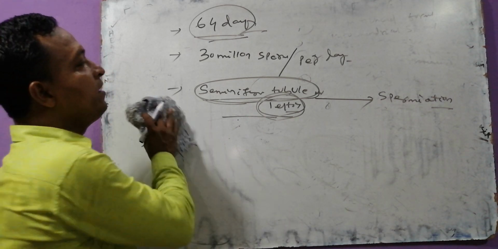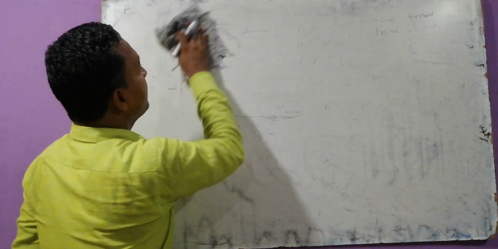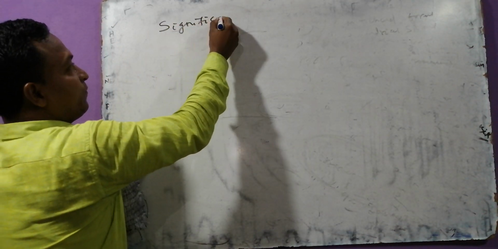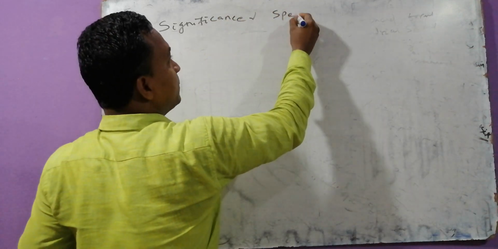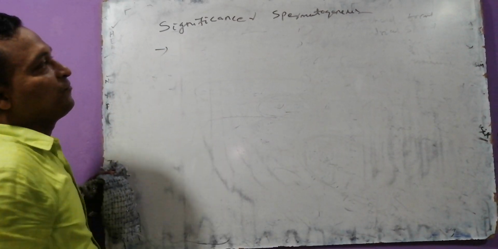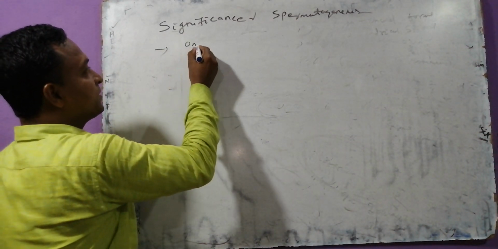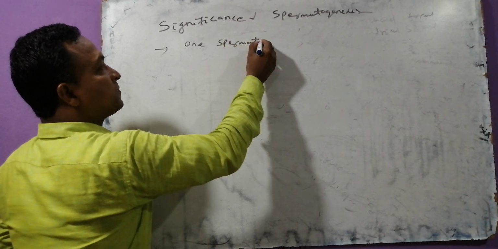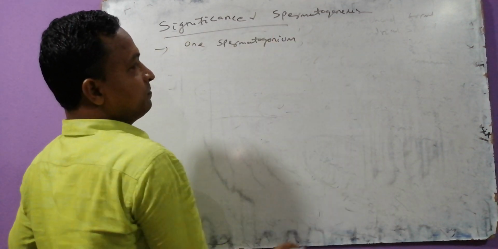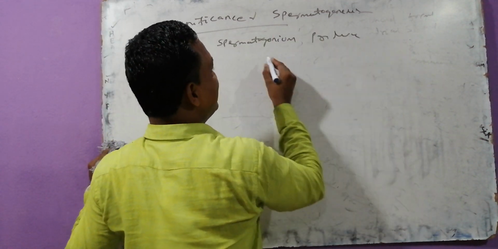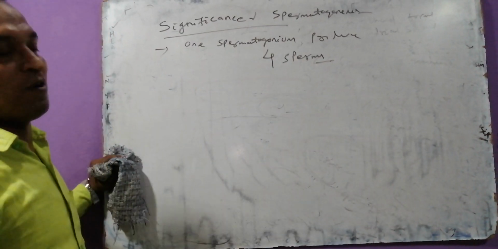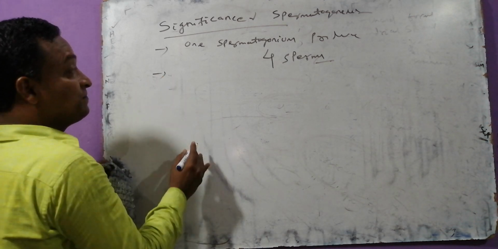And try to focus, my dear. I am taking the last one: the significance of spermatogenesis. The first point: in this process, one spermatogonium produces how many sperms? 4 sperms. Yes.